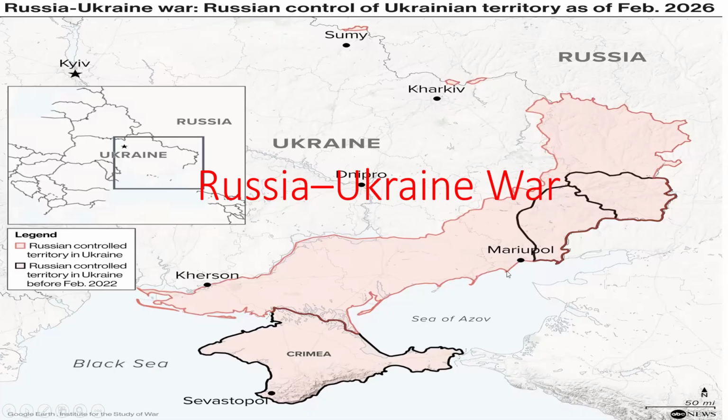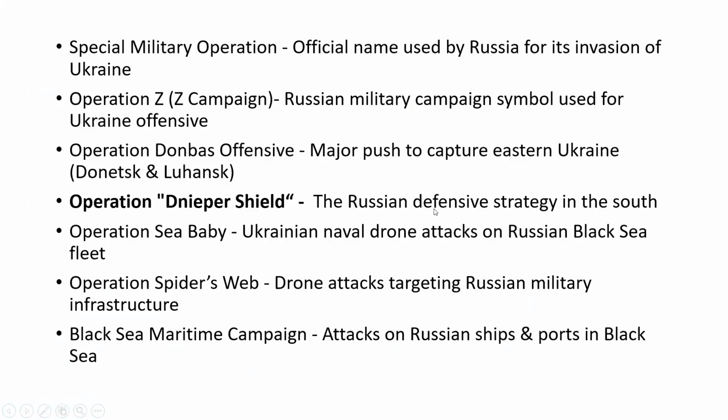Okay, so now the operations in the Russia-Ukraine war. This is not of much importance, but still we will understand what the operations there are, if at all they are asking. Fine. We can also eliminate understanding the different operations that happened in the Russia-Ukraine war. Okay, so important name, Special Military Operation. This is the official name used by Russia for its invasion of Ukraine. So this is the first name given by Russia for its attack on Ukraine.